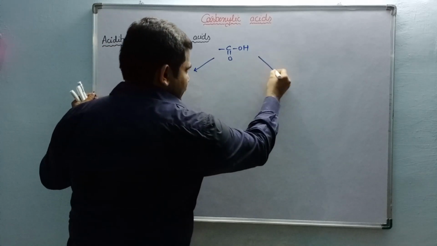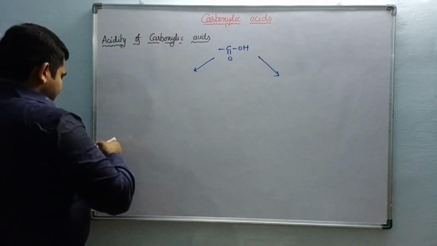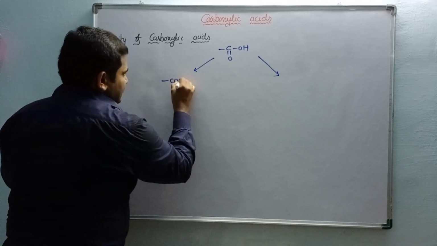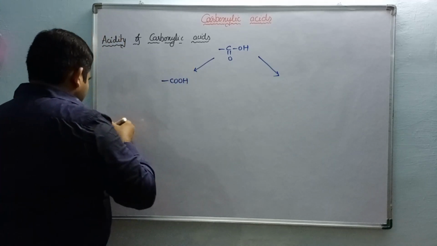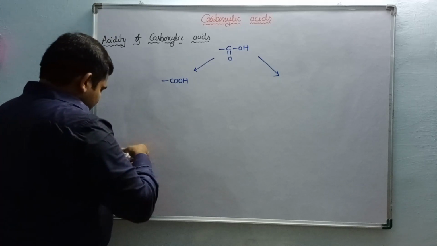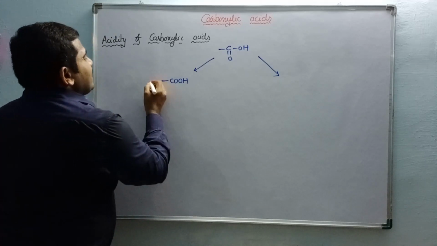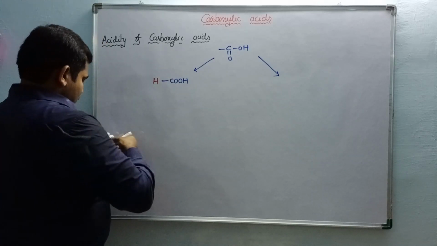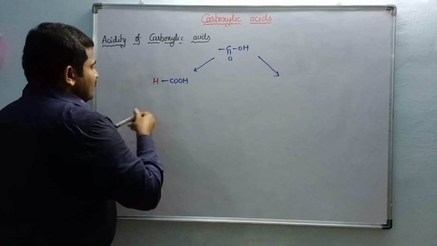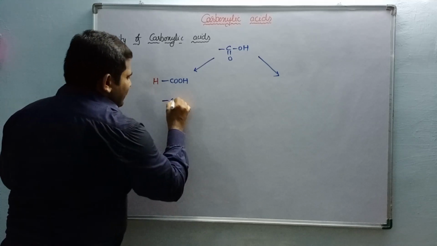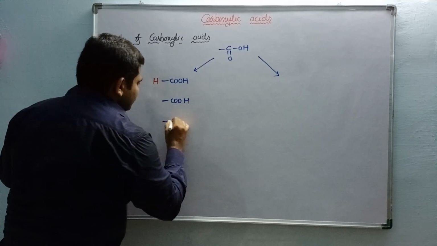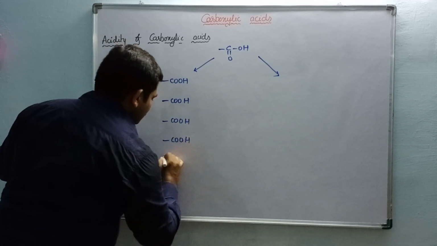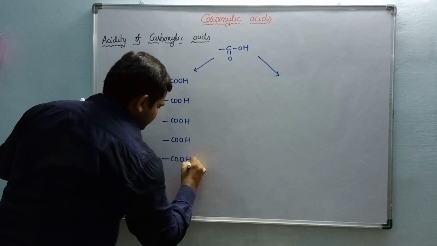Okay, so here I want to write some compounds. Here the carboxylic acid moiety COOH is connected with, as we have already discussed, formic acid. Okay, so here I want to write 5 carboxylic acids. One more carboxylic acid.